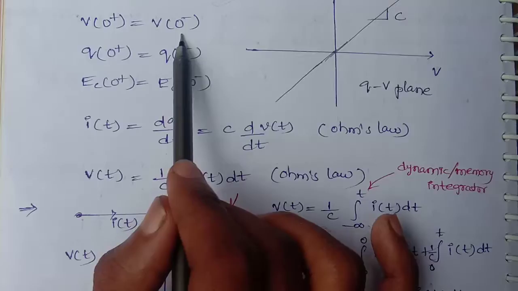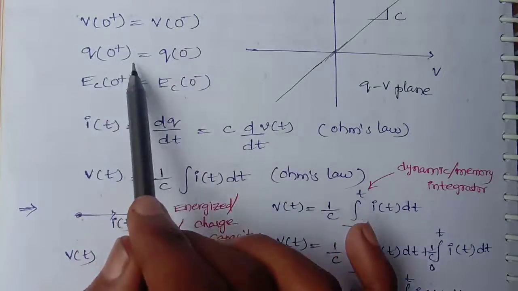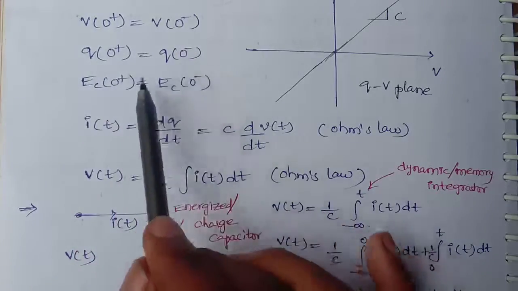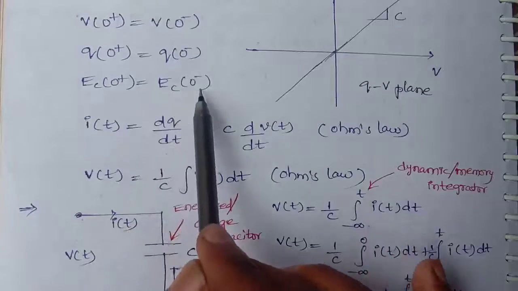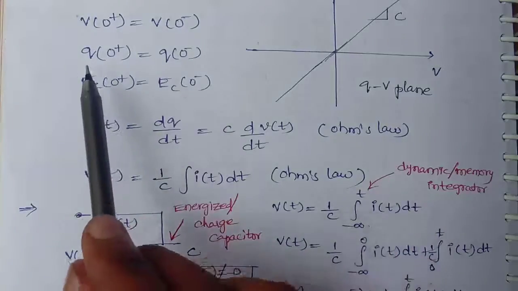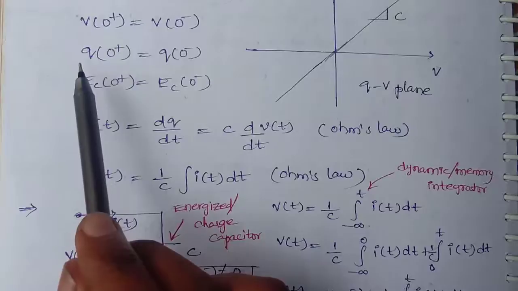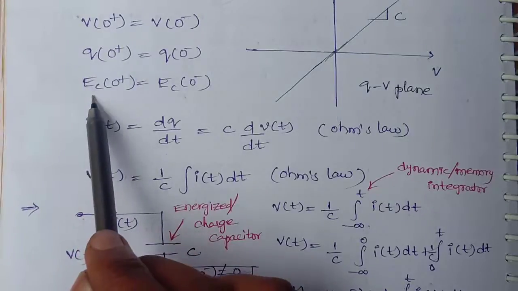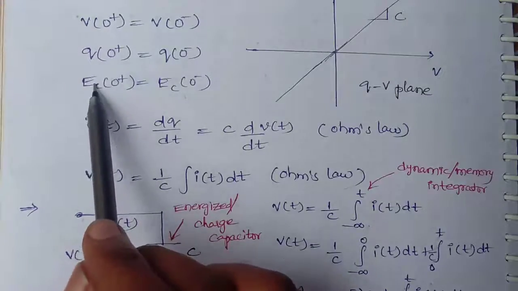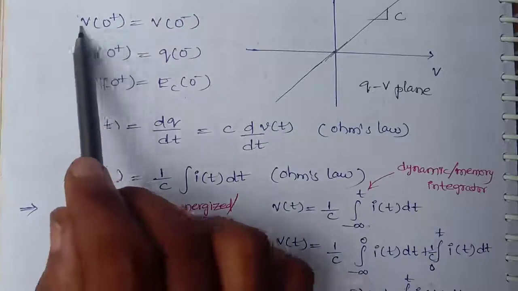And similarly, Q of 0 plus is equal to Q of 0 minus, and EC of 0 plus is equal to EC of 0 minus, because it does not allow sudden changes in charge as well as energy, because these two are functions of voltage only.